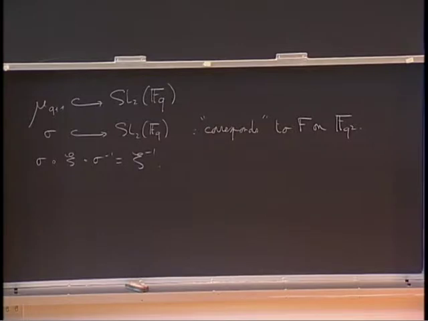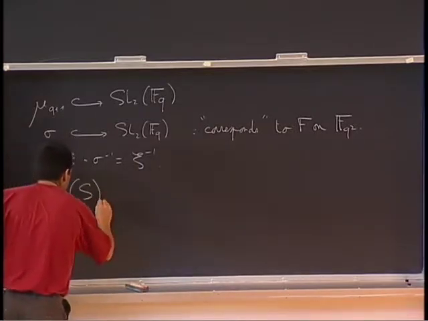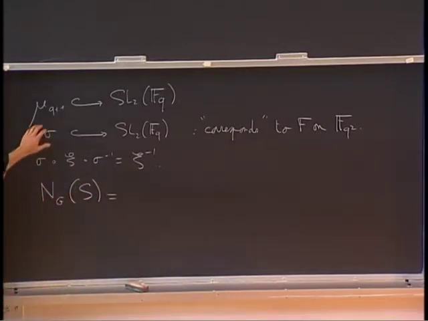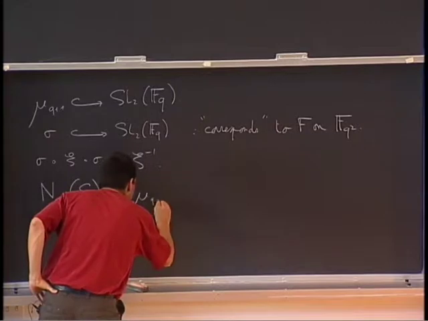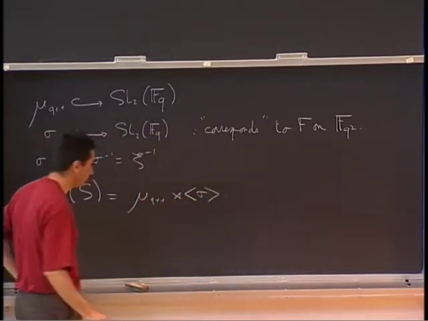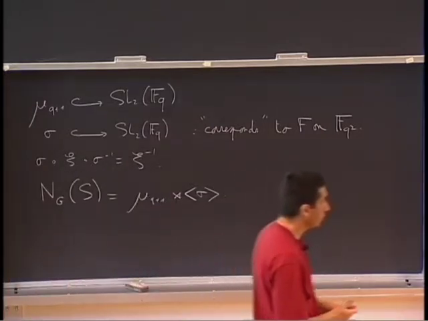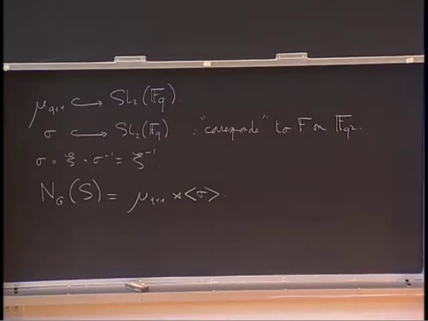Well, so now I can describe the normalizer in G of the Sylow subgroup. In fact, this is the torus μ_{q+1} and the semi-direct product with sigma. There is nothing else. Okay? So this is a pretty easy exercise in SL2. So what is the Brouwer correspondent of the block B_theta?